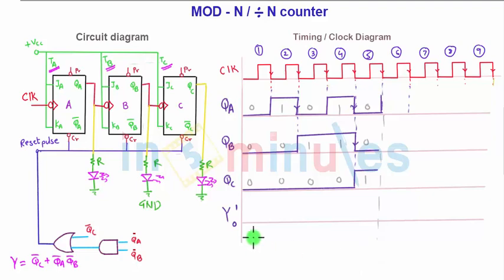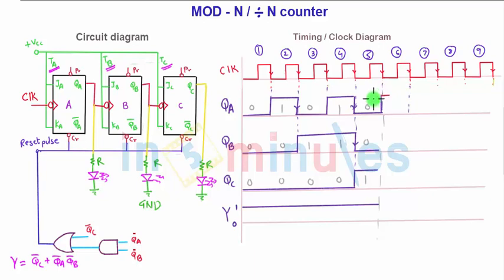So for the valid state, output is 1 as we have drawn. But as soon as the fifth clock cycle is over, what will happen here? As there is a falling edge, QA will try to become 1. See, I am only drawing for the part of the clock cycle, the 6th clock cycle. I am not drawing the complete part, I am drawing only part of the cycle.